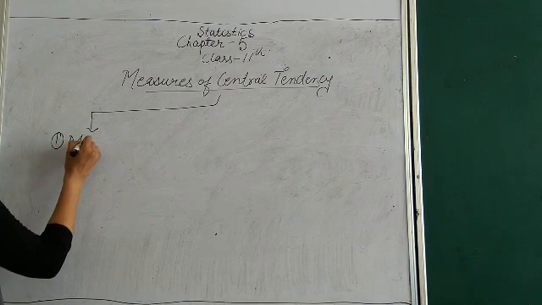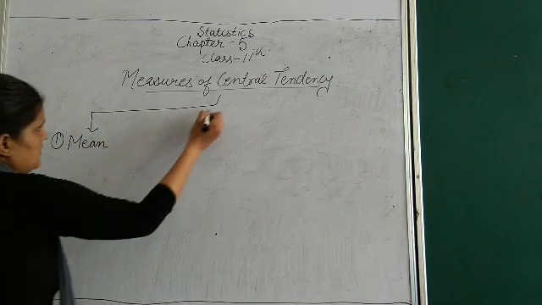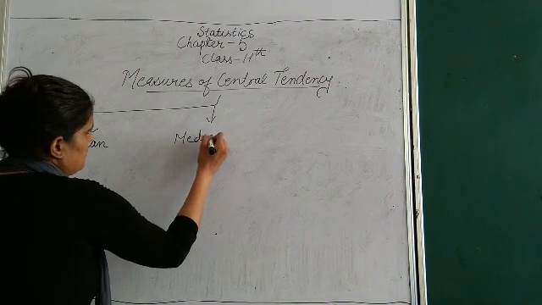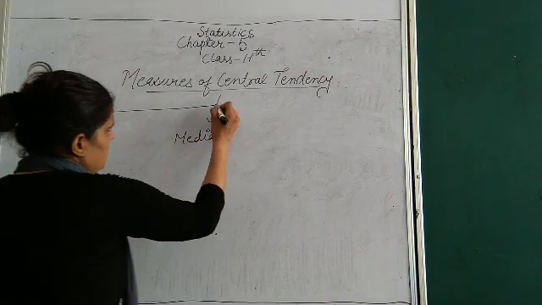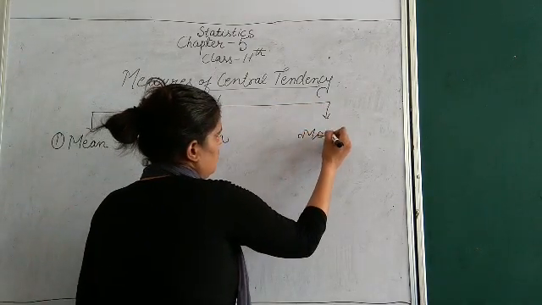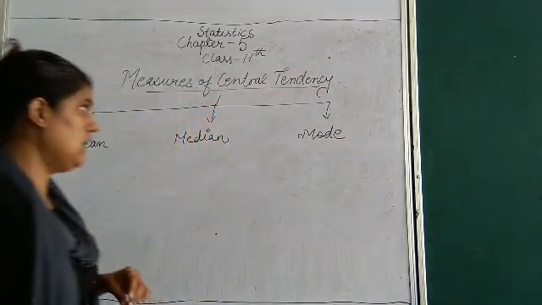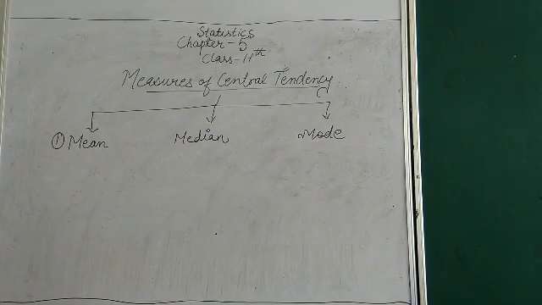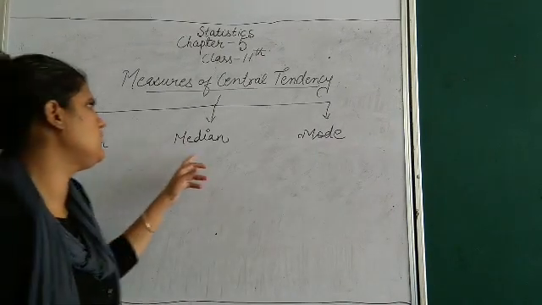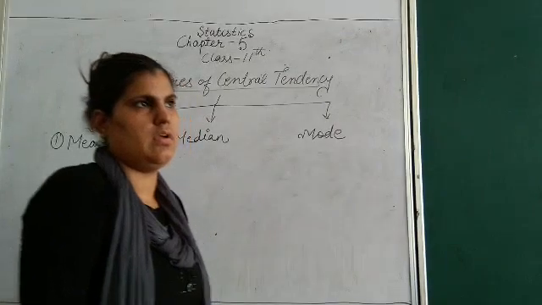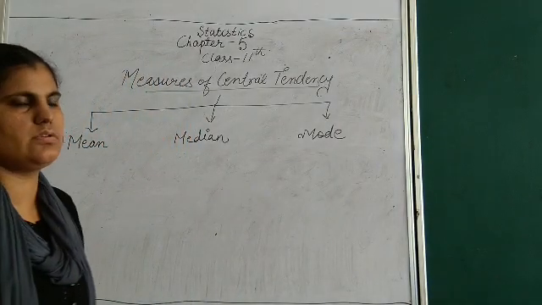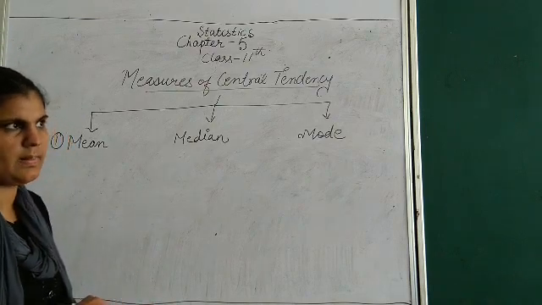First is mean, then is median, then is your mode. Basically we have only three types of measures of central tendency, that is mean, median and mode. This you have done till your 10th standard also.